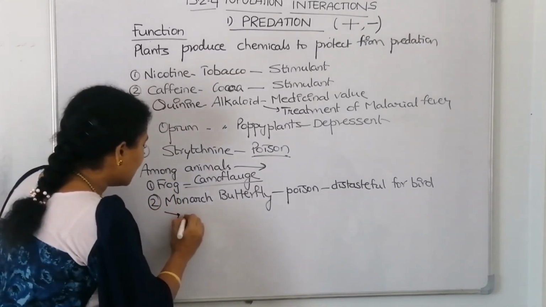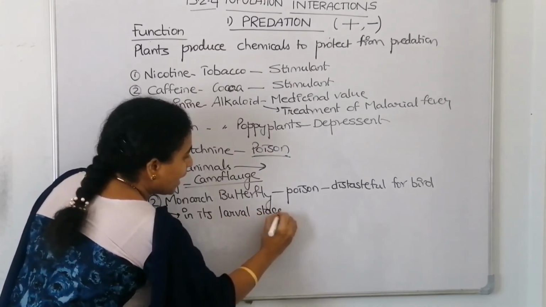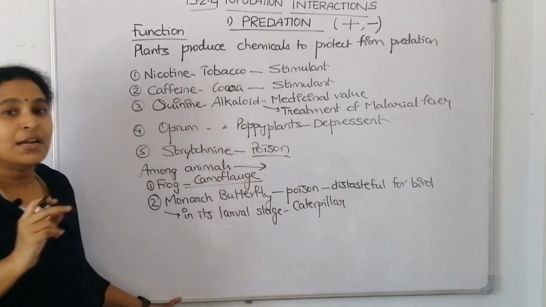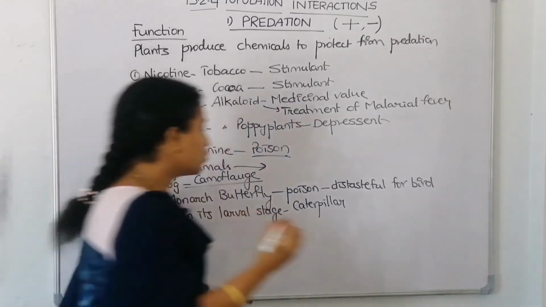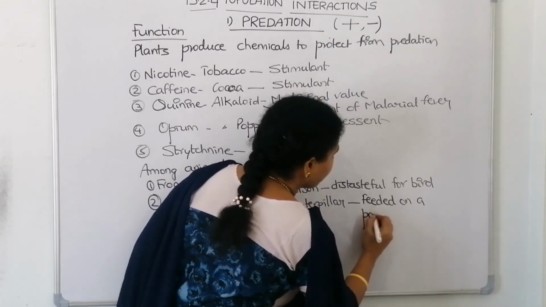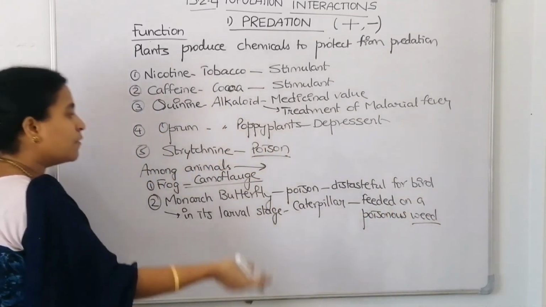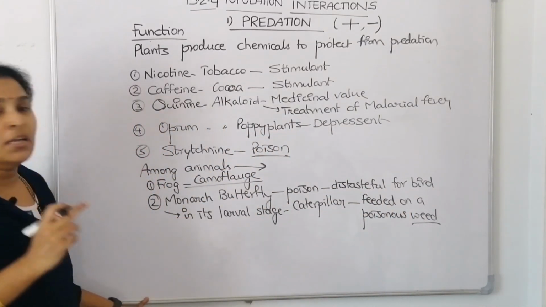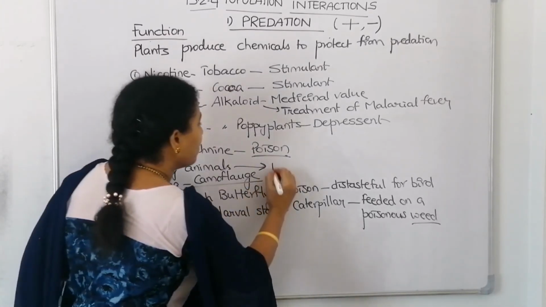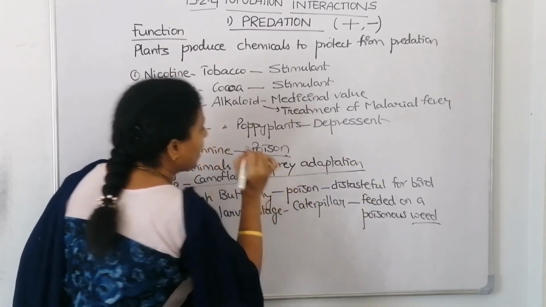In its larval stage, the caterpillar stage, it fed on a poisonous weed, and it took that poison, and that poison from the larva comes to the adult. So that is why the bird will not eat it. So these are some mechanisms. We can consider them as prey adaptations.